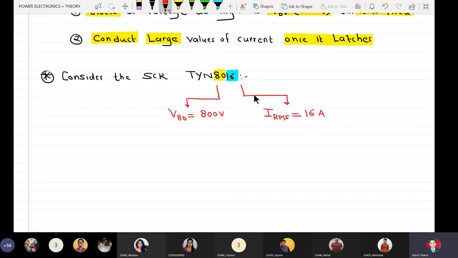That means this device can conduct up to a maximum of 16 ampere of RMS current and can block up to 800 volts till it is not fired. So in the off state, this SCR can block up to 800 volts of voltage, and once it is fired, it can conduct up to 16 amperes.